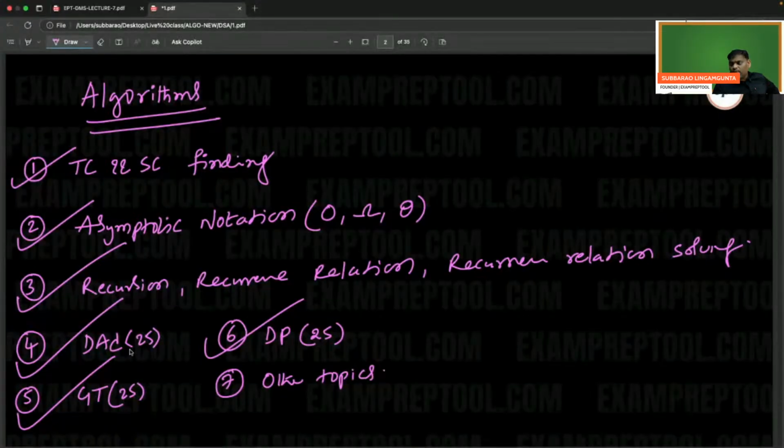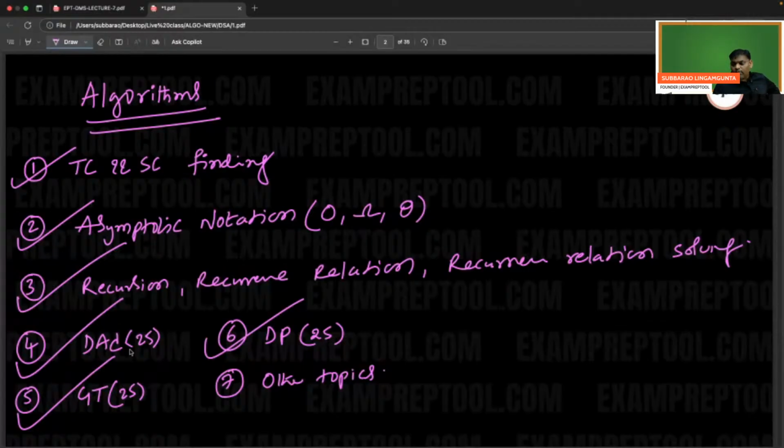Remember, the first three topics may not come directly. They will come indirectly. When you are analyzing an algorithm, recursion will come, recurrence relation solving will come, asymptotic notation will come, and time complexity and space complexity will come. So topics 1, 2, 3 may not come directly, but they will come indirectly.